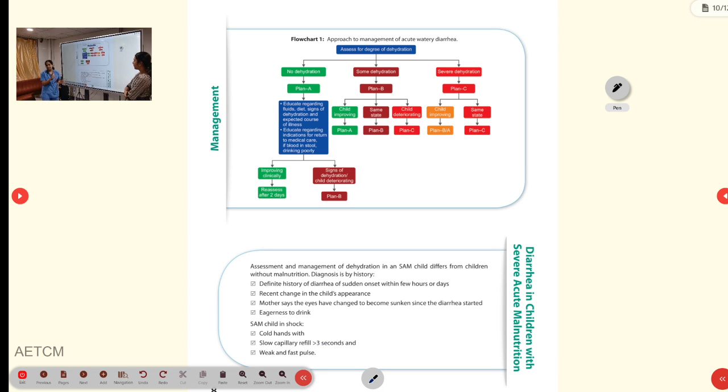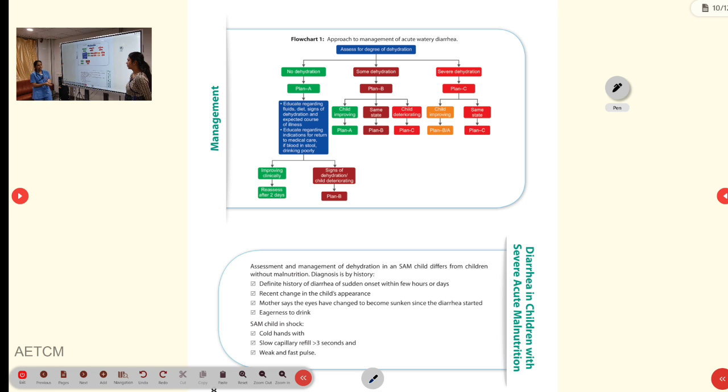This is the final chart of acute diarrheal disease management. As we have already told, in no dehydration we will proceed with plan A, and you will reassess the child after 2 days. If the child is improving clinically, fine, and if there are signs of dehydration or the child is deteriorating, we will go into plan B. As we have said, in some dehydration, first we will go with plan B. After 4 hours of giving the fluids, we will again reassess and move into plan A, or continue on plan B, or move into plan C. In case of severe dehydration, we will start with plan C, and after 6 hours of fluid resuscitation, we will reassess and move accordingly.